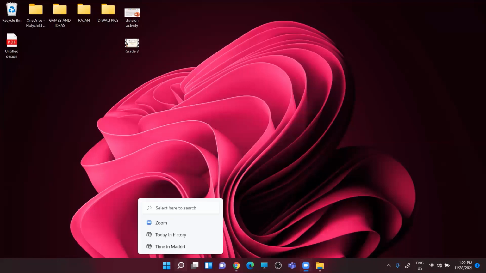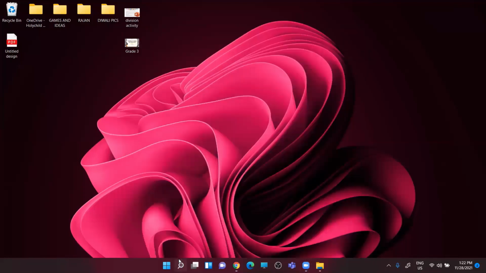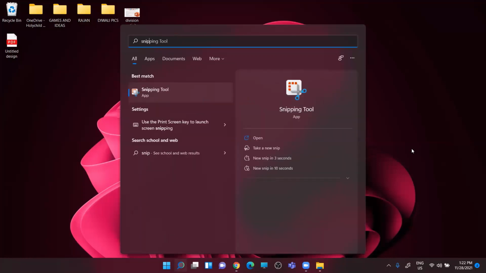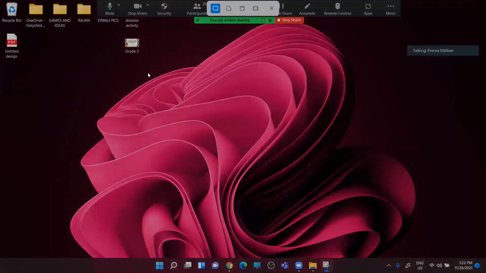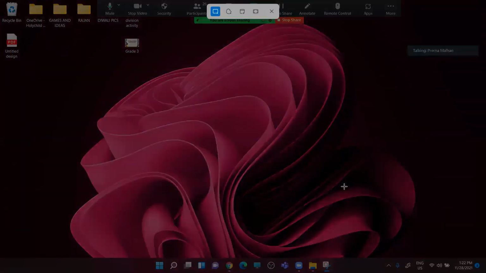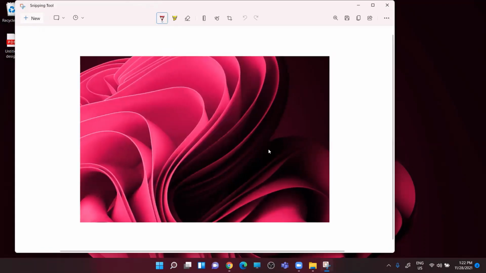Here is my search option, ma'am. I'll click here, snip. It is given by Microsoft. This snipping tool is there. I just have to click on new, and whatever is there, I can snip. This can be highlighted and saved in the form of a photo, a JPG format. You can use this photo in your PowerPoint presentations, in your Canva, wherever you want.